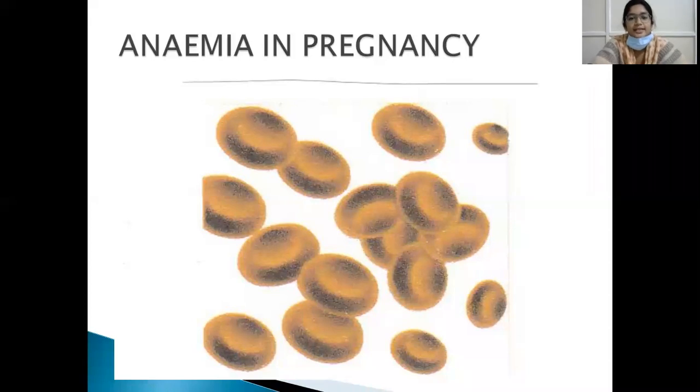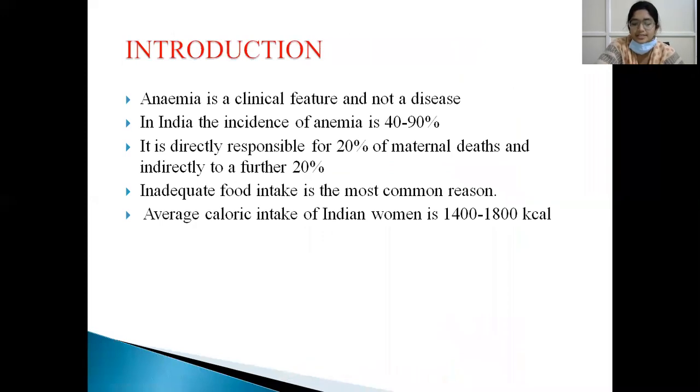Today we are discussing anemia in pregnancy. Anemia is a clinical feature and it is not a disease. In India, the incidence of anemia is around 40 to 90%, and it is directly responsible for 20% of maternal deaths, and indirectly for a further 20%. So 20% of maternal mortality is due to anemia.